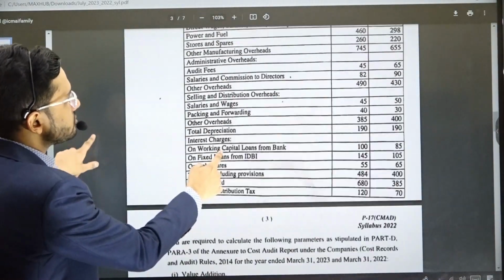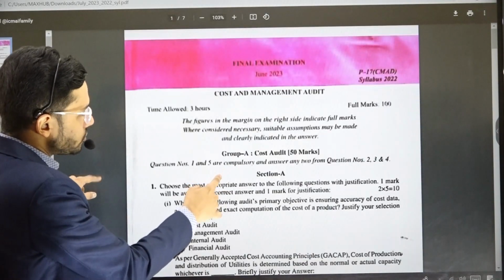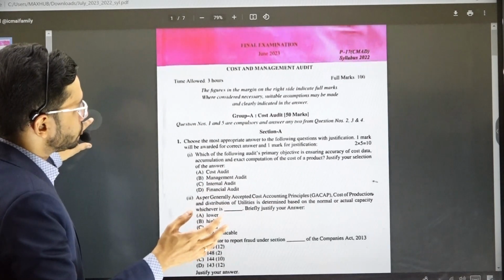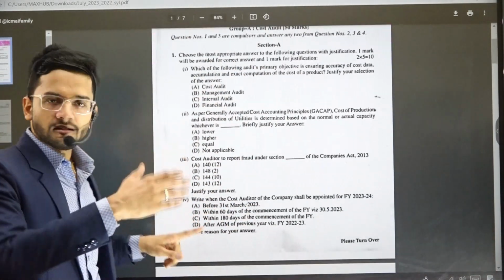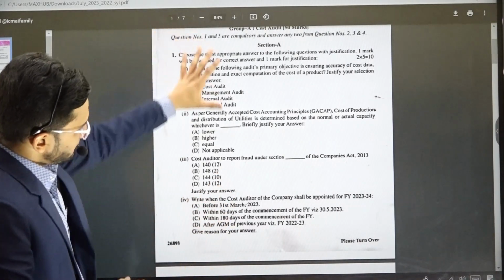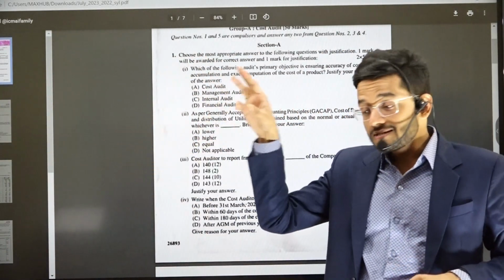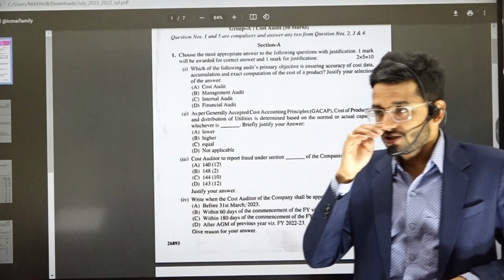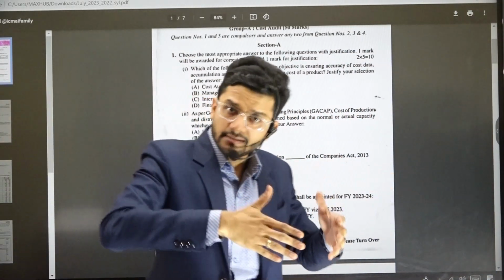Guys, this is the question paper which has come in the July 2023 examination, and according to this question paper also we have two sections, of course, group A and group B. 50 marks cost audit and 50 marks the remaining management audit, internal controls, and other miscellaneous audits. Earlier in Syllabus 2016, there was no such bifurcation that management audit is going to come for this much marks and cost audit for this much marks.